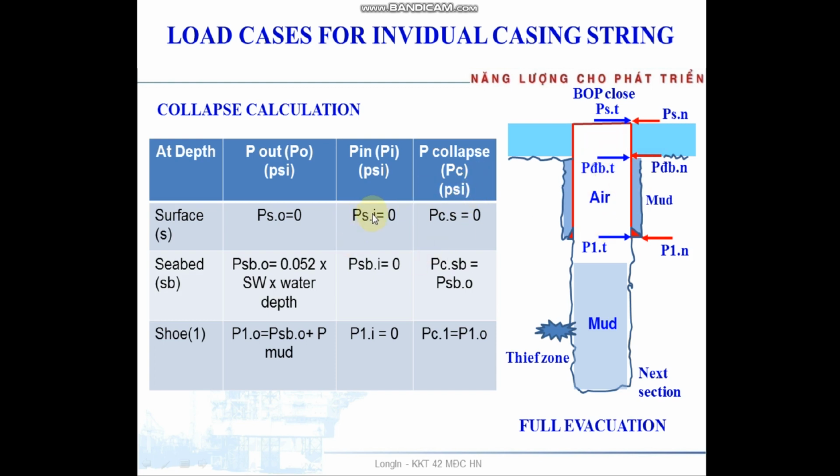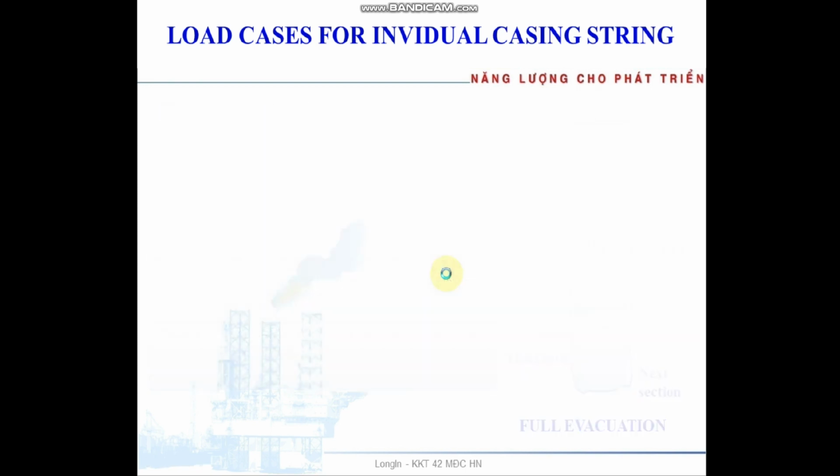Pressure inside is only air, which means it equals 0. So collapse pressure at the surface equals 0, at the seabed equals the pressure outside at the seabed, and collapse pressure at the shoe equals the pressure outside at the shoe.